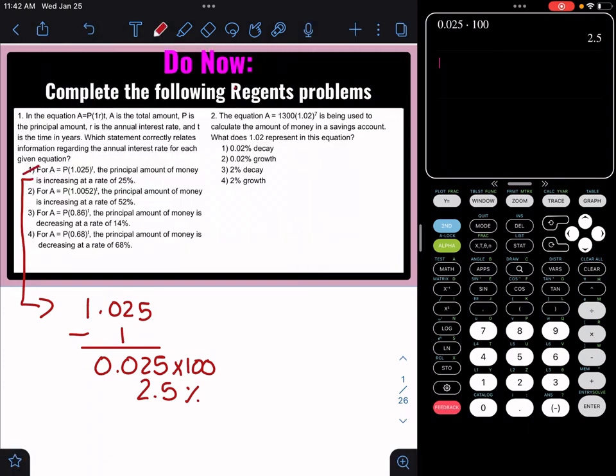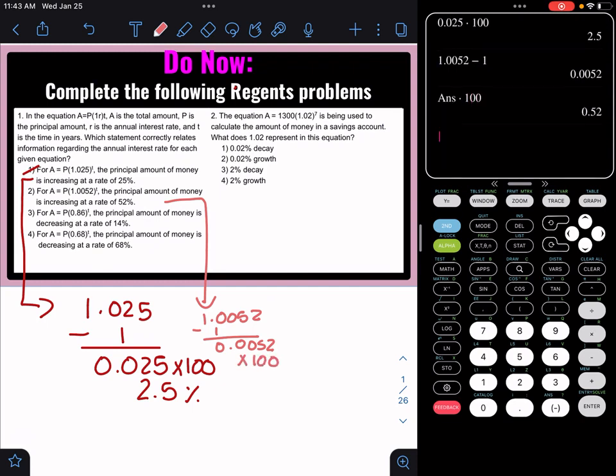Let's look at 2. All right, let's see what 2 is saying. They're telling me 1.0052 is increasing at a rate of 52%. Well, let's do the same thing. 1.0052 subtract 1 is 0.0052 and times that by 100, we get 0.52%. Not going to work. So not that either.